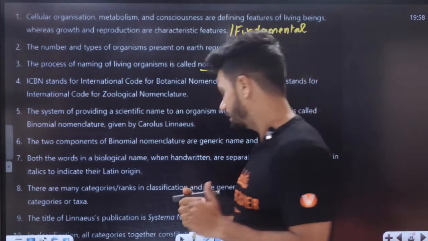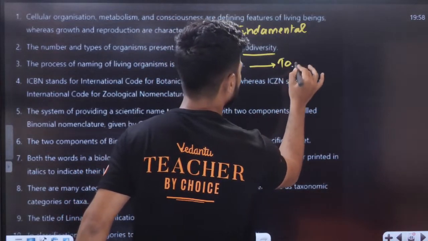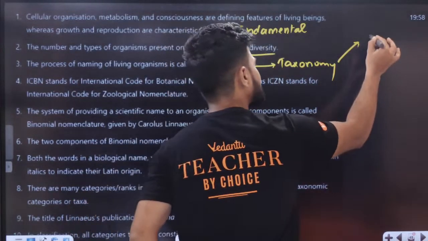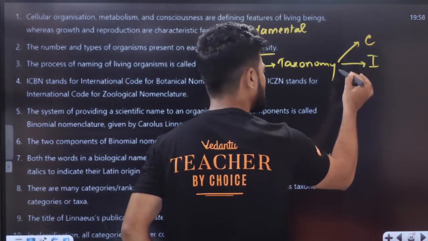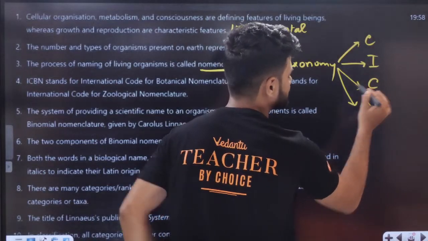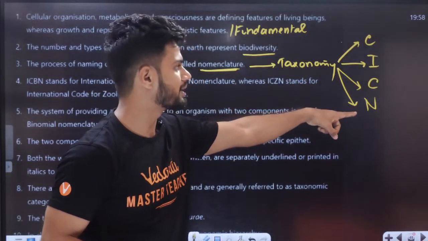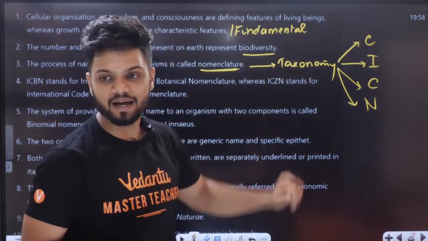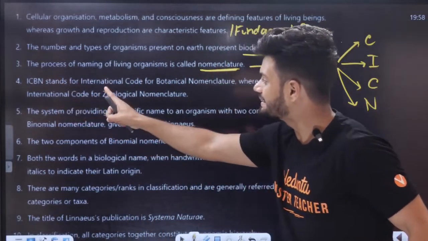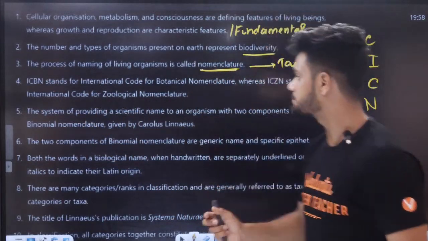And nomenclature is a part of taxonomy. Taxonomy has something called what? Characterization, identification, then we have classification and nomenclature. So, characterization, identification, classification, nomenclature. CICN, students. ICBN stands for International Code for Botanical Nomenclature, which provides botanical names, plant names.